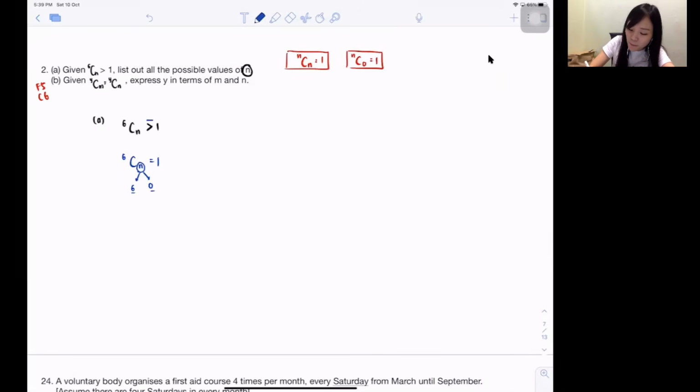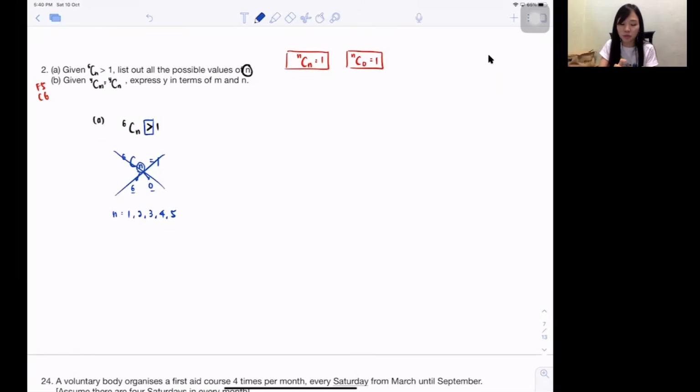But now they want more than 1. So you know it's not these two. Then if it's not 0 and 6, then it can be 1, 2, 3, 4, 5. Because we know it won't be 0, because if it's 0, then it will equal 1. If the n is 6, then it will also equal 1. Guys, n is the total, so the total only has 6. That means the possible numbers are only 0, 1, 2, 3, 4, 5, 6, correct? So 0 and 6 are impossible already, right? So isn't it 1, 2, 3, 4, 5 that are possible.